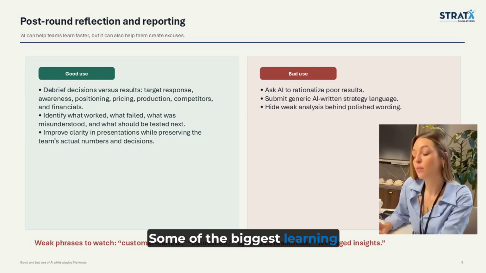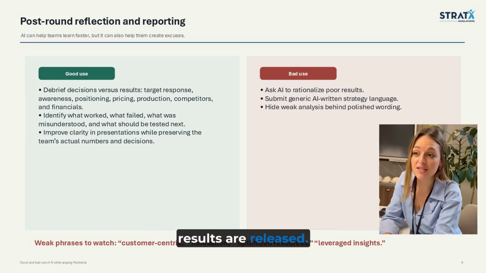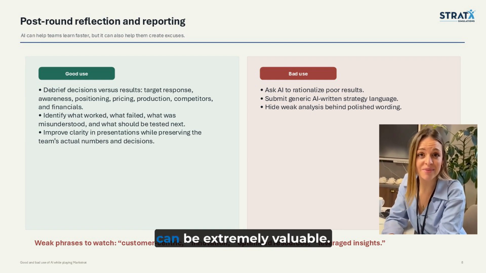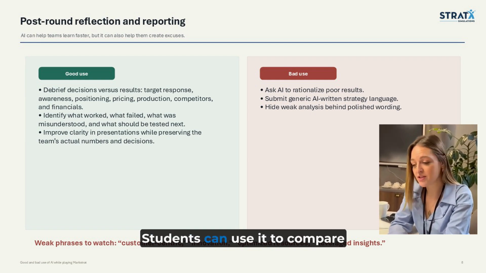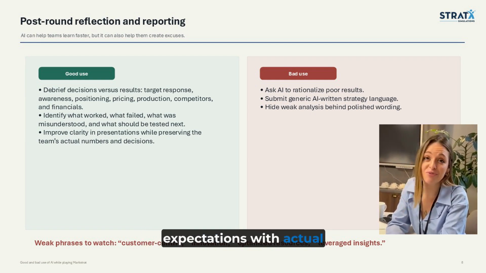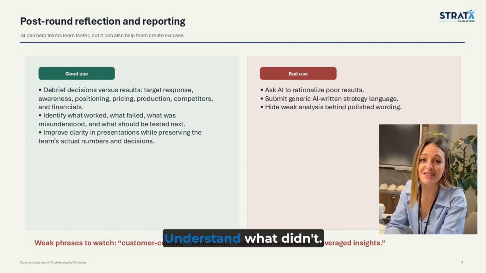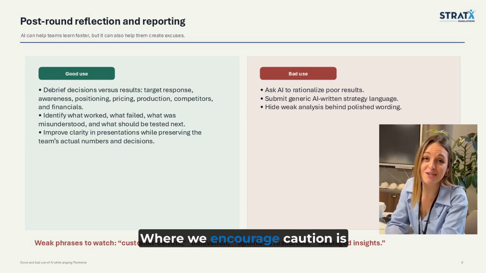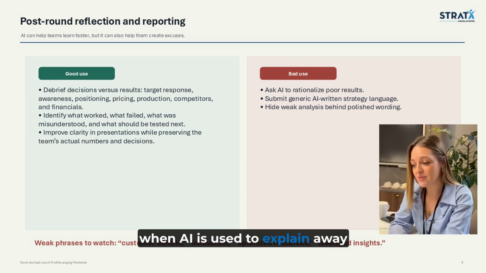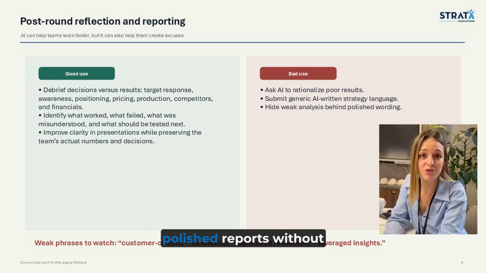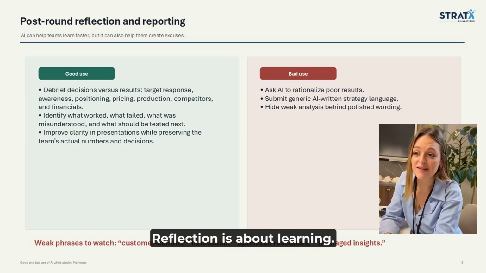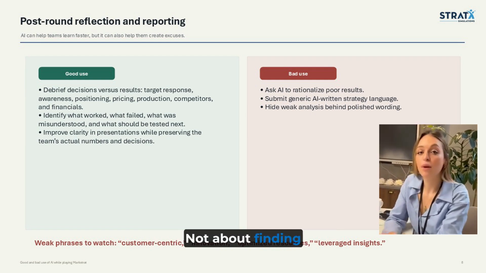Some of the biggest learning moments happen after the results are released. This is another area where AI can be extremely valuable. Students can use it to compare expectations with actual results, identify what worked, understand what didn't, and decide what they'll test next round. Where we encourage caution is when AI is used to explain away poor performance or generate polished reports without genuine analysis. Reflection is about learning, not about finding better excuses.